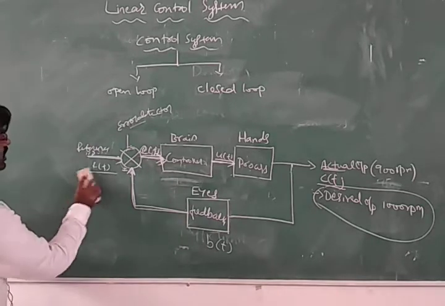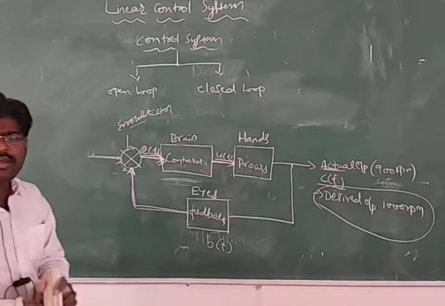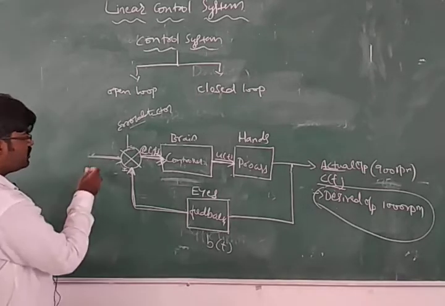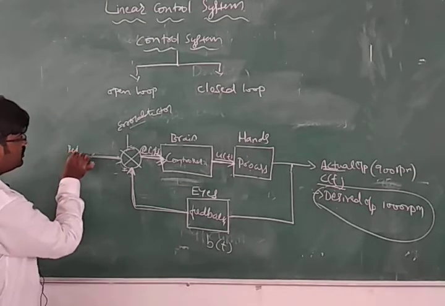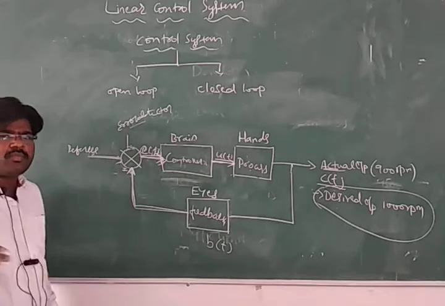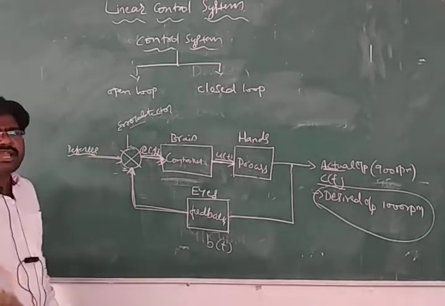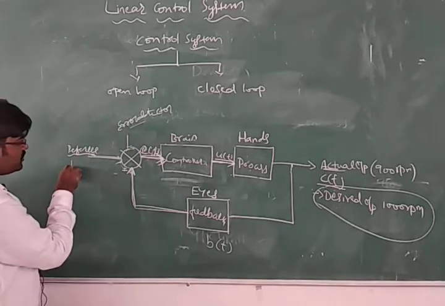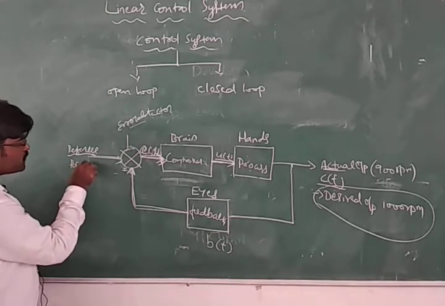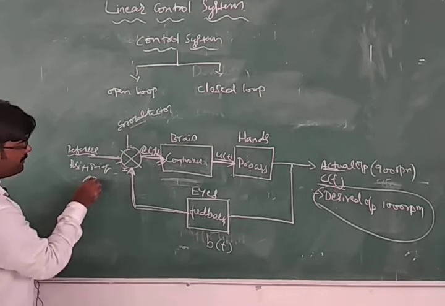Our required output is the reference input. What is our actual output? That will be decided in the input only. So, the reference position of an apple.